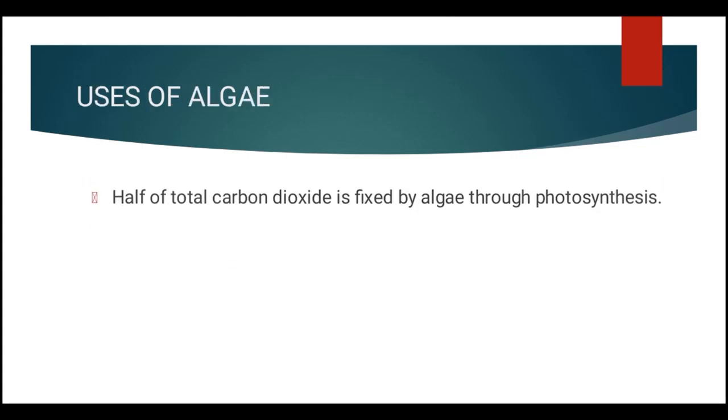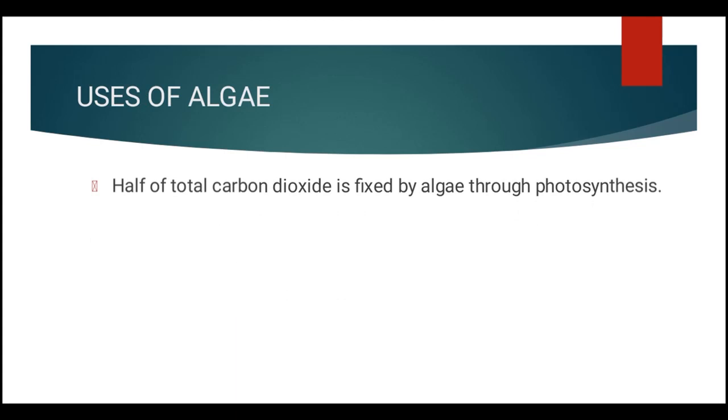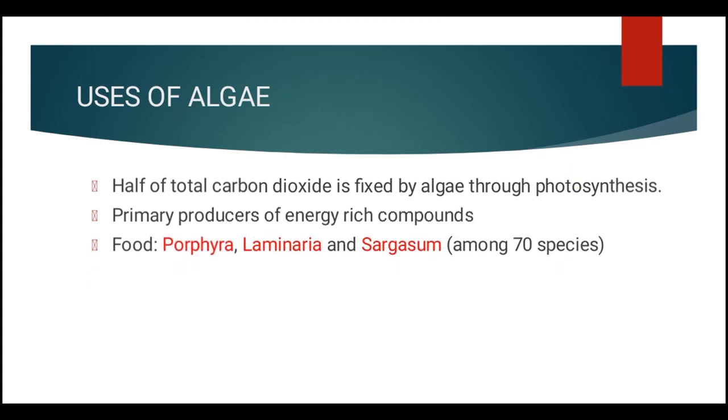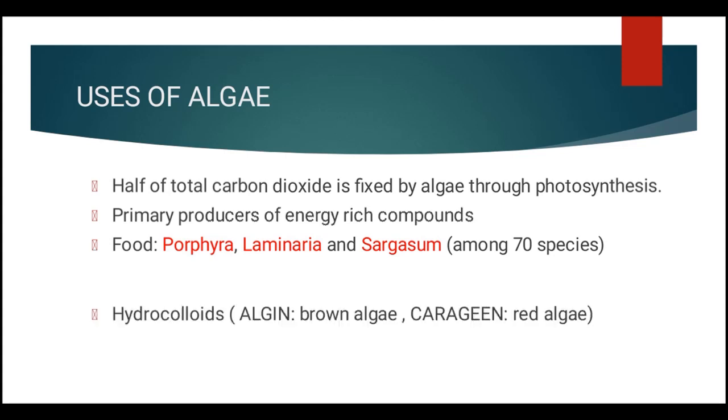Now we are going to discuss the uses of algae. Half of the total carbon dioxide on earth is fixed by algae through photosynthesis. And they are the primary producers of energy rich compounds in the food cycles of all aquatic animals. Many species of algae are also used as food, like Porphyra, Laminaria, and Sargassum, along with some 70 species of marine algae being used as food.